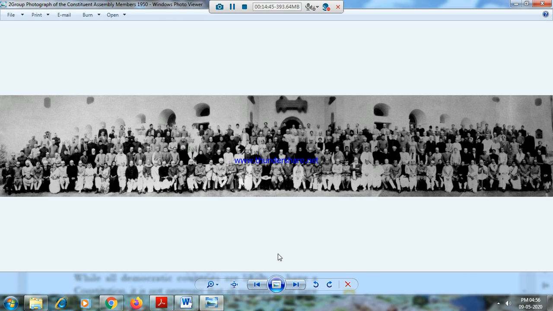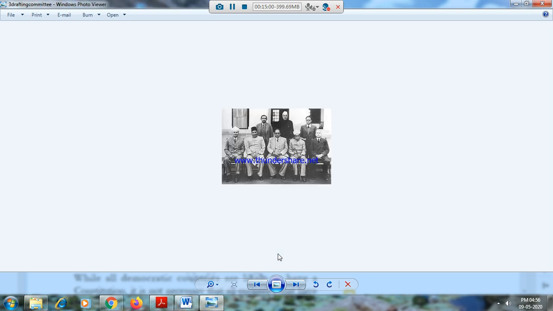The drafting committee will draft how the constitution will be and submit it to the relevant major committee. After discussions, the major committee will decide if that article goes or not. This is the drafting committee. Mr. B.R. Ambedkar is the drafting committee chairman. We must agree he is the father of the constitution.